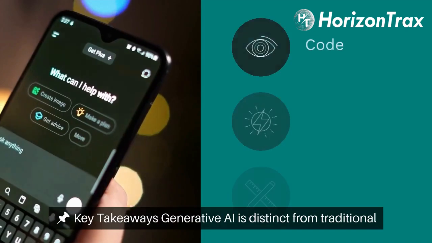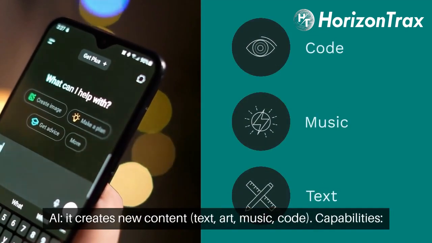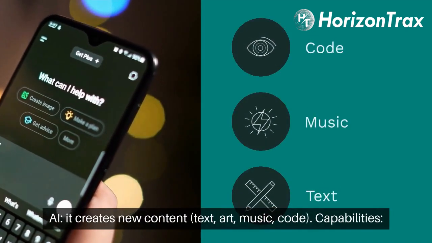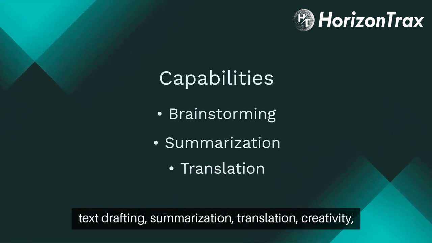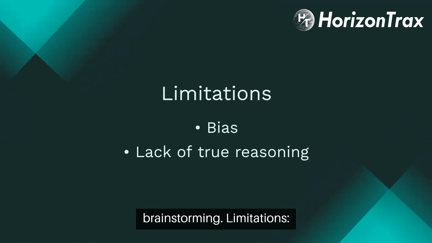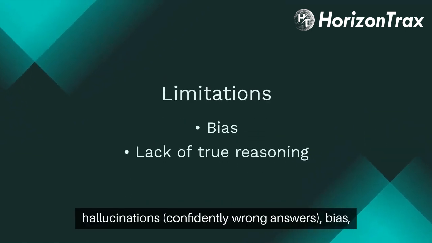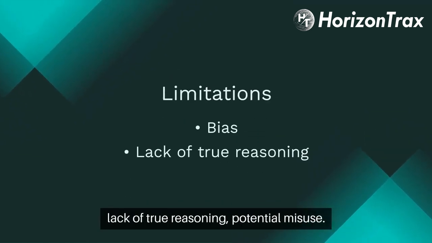Key takeaways: generative AI is distinct from traditional AI. It creates new content, text, art, music, code. Capabilities: text drafting, summarization, translation, creativity, brainstorming. Limitations: hallucinations, confidently wrong answers, bias, lack of true reasoning, potential misuse.